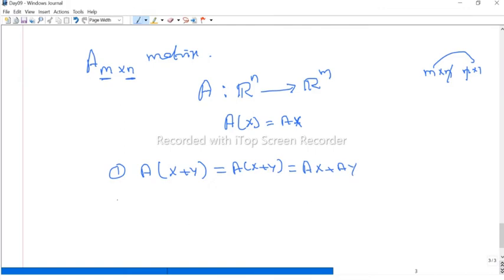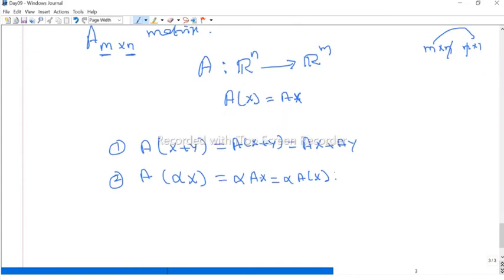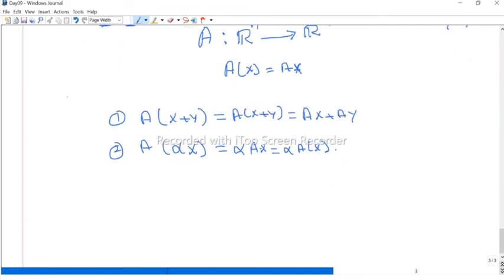And then the second property, A of alpha times x. That means the scalar, you can take it outside because this is a matrix product. You can take the scalar outside, therefore we get alpha times A times x. But A times x is nothing but A of x. Therefore every matrix is a linear transformation from where to where? If it is an M by N matrix, then this maps Rn to Rm. Now for example, if we take some special matrix, some 2 by 2 matrix, we can view it as a linear transformation.